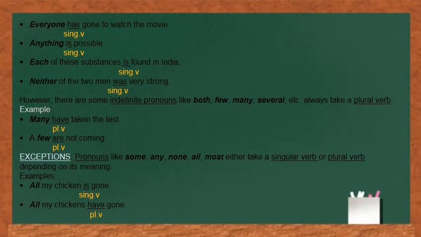Let us read out some more examples. "Everyone has gone to watch the movie." Here we have used the pronoun everyone as the subject of the sentence, so we have used a singular verb has with it. Next, "Anything is possible." "Each of these substances is found in India." Here substances is a plural noun which is near to the verb is, but we have used a singular verb because each has been used as the subject in the sentence. In the same way, "Neither of the two men was very strong."